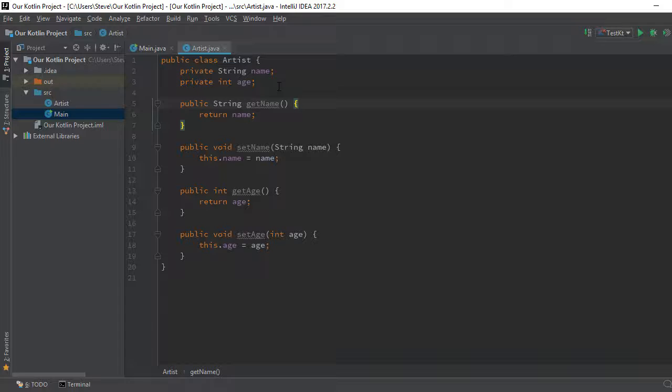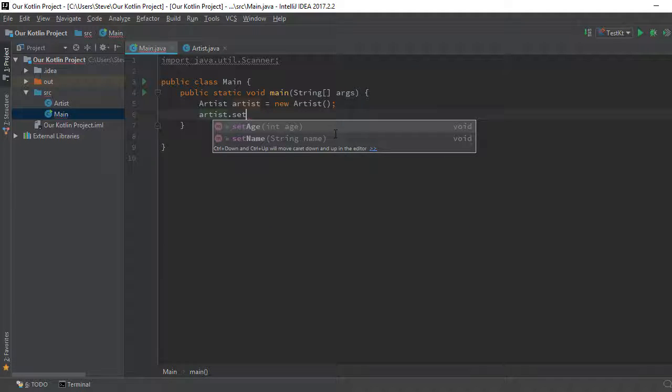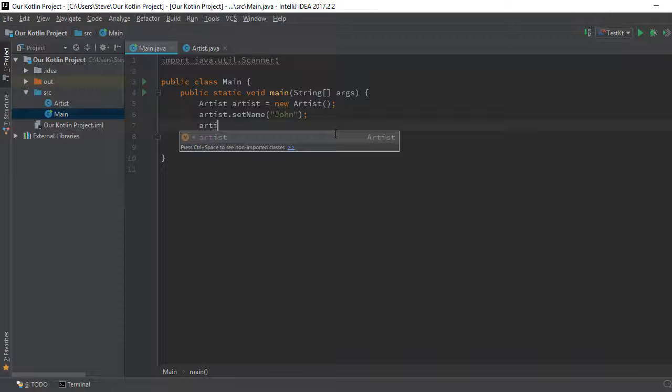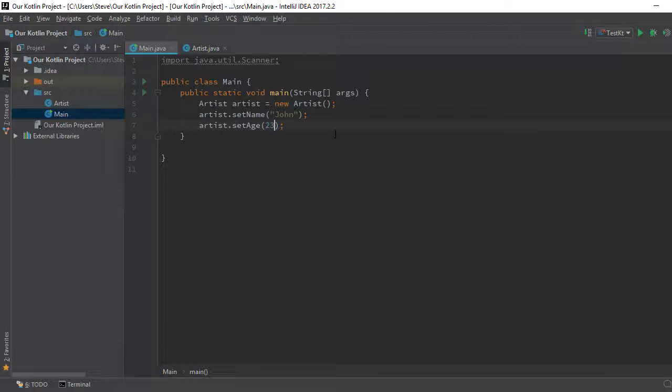So that's cool, right? So after creating our artist, I would like to name the artist. I'll say artist dot set name. I'm going to give it John. We now have an artist with the name of John. Oh, sorry. Right. John. So I would like to set his age. This guy is 23. Set age. Okay, the guy is 23, right? So we now have our artist running. We can do something with this. We can say